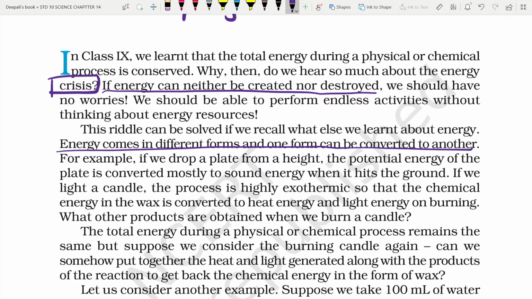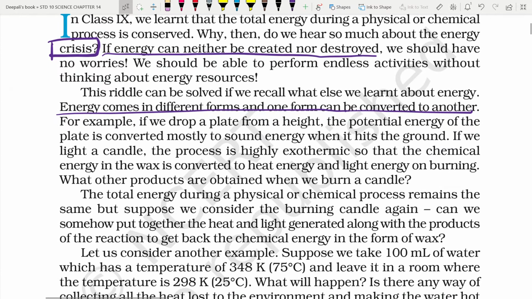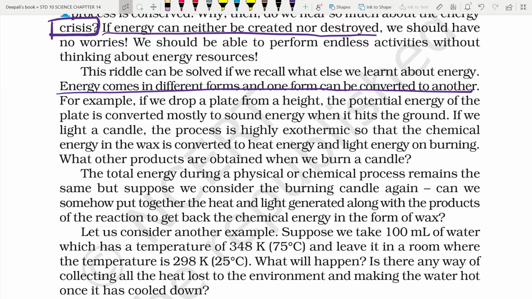If we light a candle, the process is highly exothermic and so the chemical energy in the wax is converted to heat and light on burning. What other products are obtained when we burn a candle? Obviously, we have the hydrocarbons. The total energy during a physical or a chemical process remains the same, but suppose we consider the burning candle again. Can we somehow put together the heat and light generated along with the products of the reaction to get back the chemical energy in the form of wax? No, we will not be able to get all the energy back which we used.